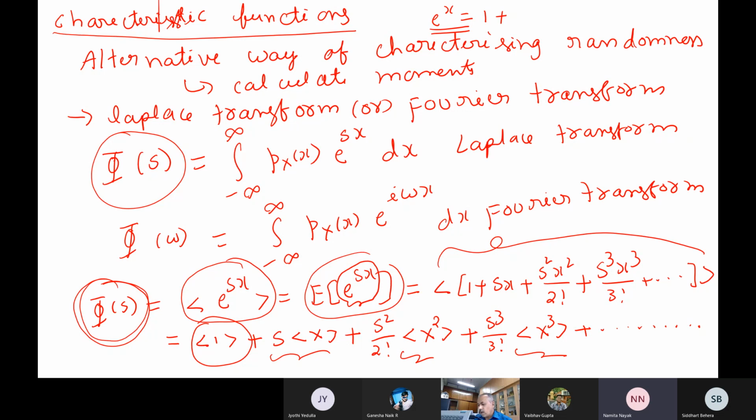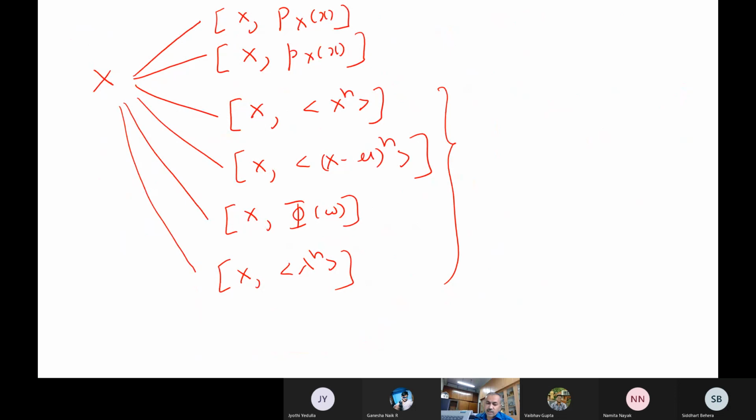N number of moments. Here infinite basically. Okay. So to describe phi of s, you require n moments, and phi of s anyway is the Fourier transform of px of x. So if I want to find out px of x from the moments, then infinite moments are required. Okay. So that is the most important thing. So n is infinity. So physically this many are required for this as well as for this actually. Okay. So these are some alternatives. So to describe uncertainty, you can have several varieties of ways itself.